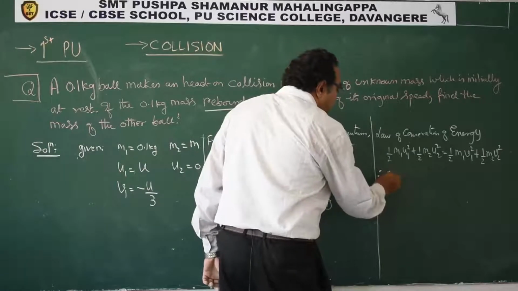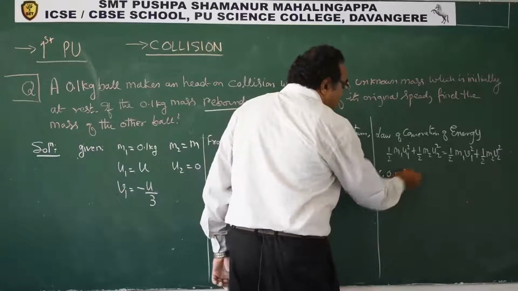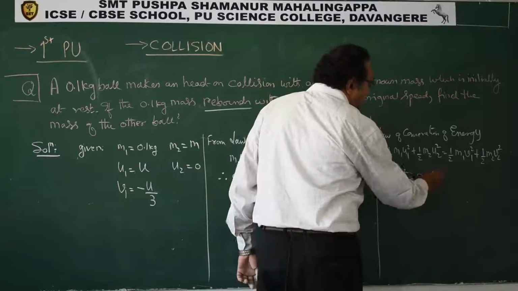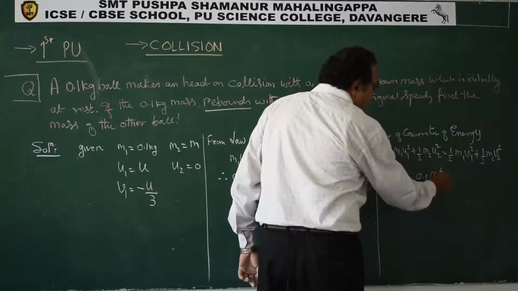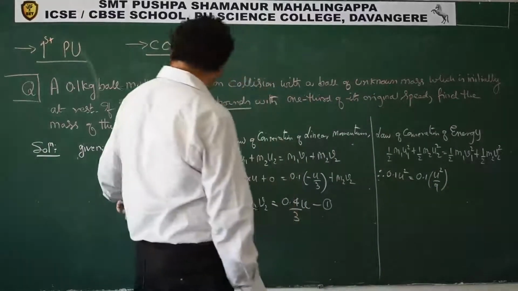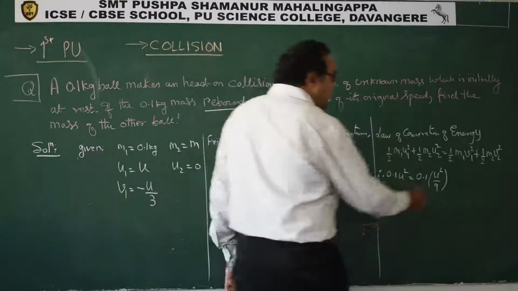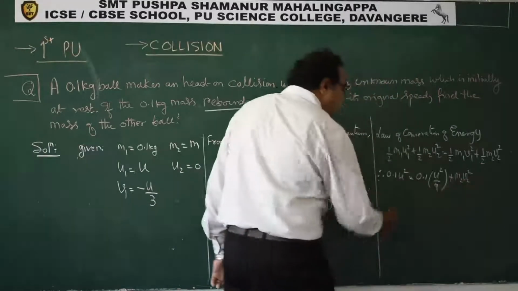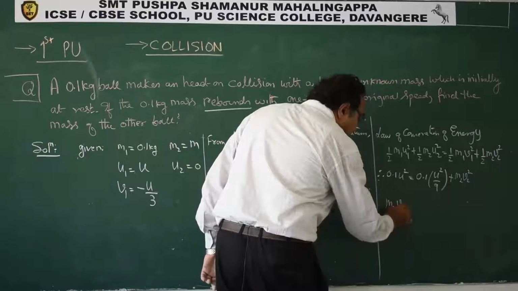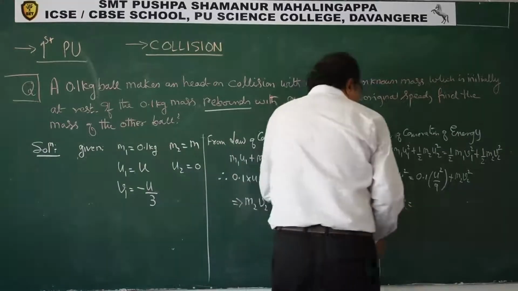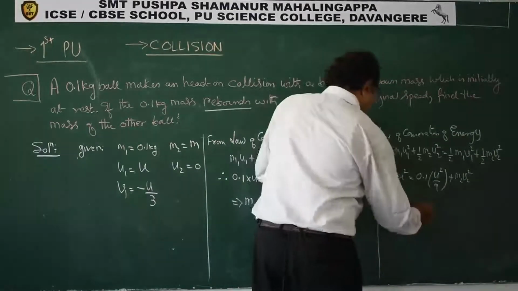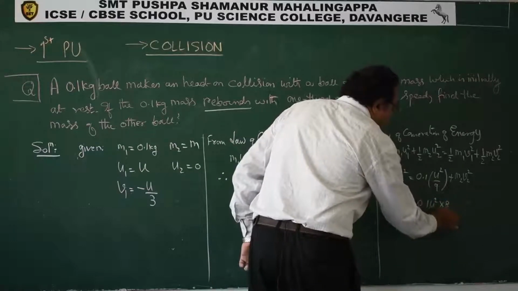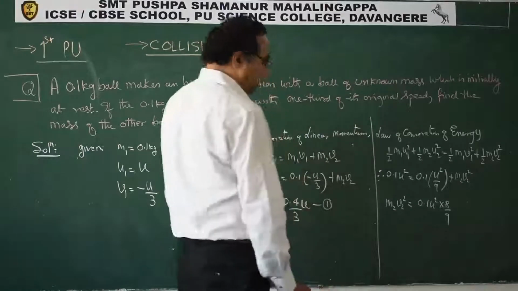So we can say 0.1 u square, this is 0, is equal to 0.1 u square by 9, because u by 3 square will give you u square by 9, plus m2 v2 square. So what we get? m2 v2 square, this equation will give us 0.1 u square into 8 by 9. This is what we get.